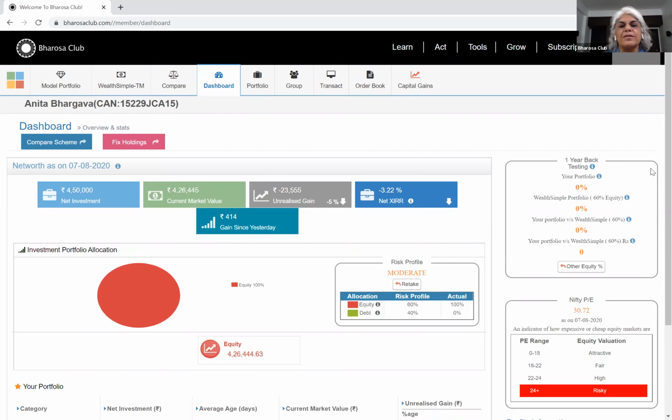We exclude tax saver from this calculation. We compare the funds that you hold with a very, very simple strategy of an index fund and a debt fund, an ultra short-term debt fund, and we show you how you would have done if you had followed a very simple approach.